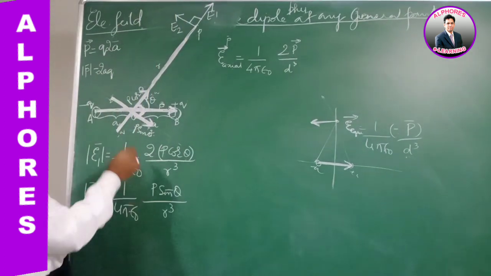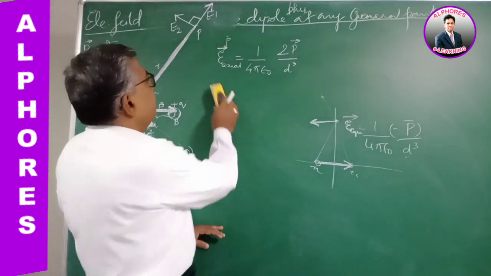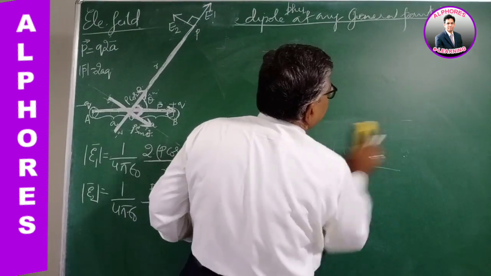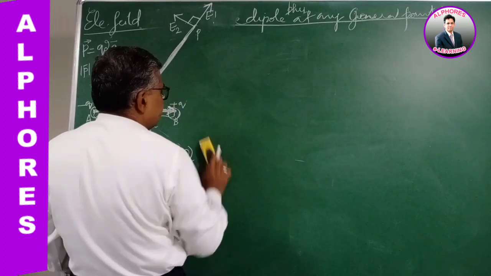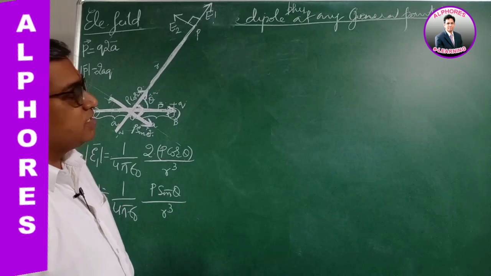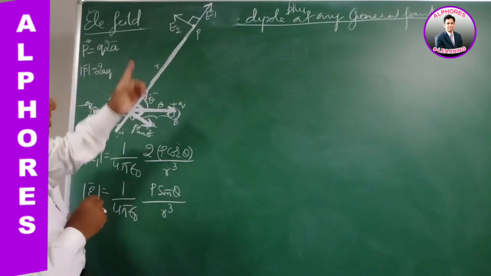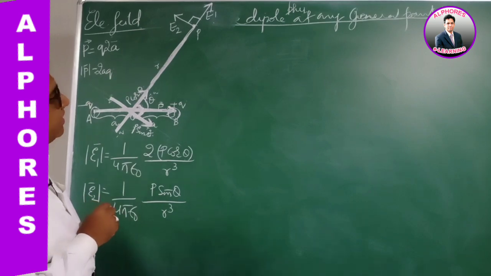So this is 90 degrees, and that is also 90. So we have to find the resultant electric field intensity due to the electric dipole at any arbitrary point. Now it has two components, E1 and E2, like this.